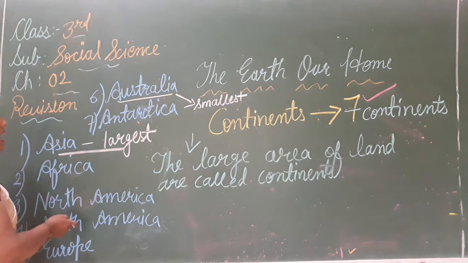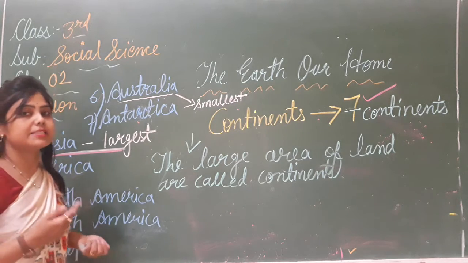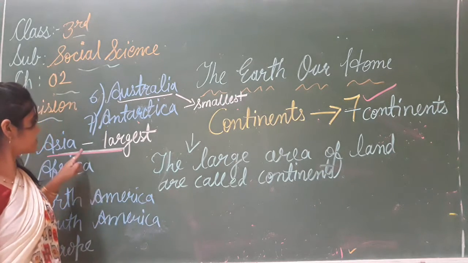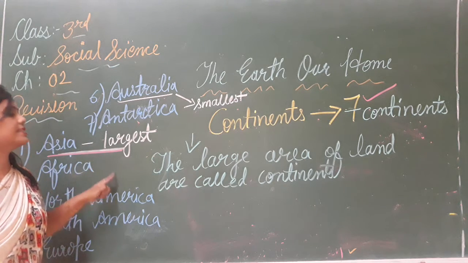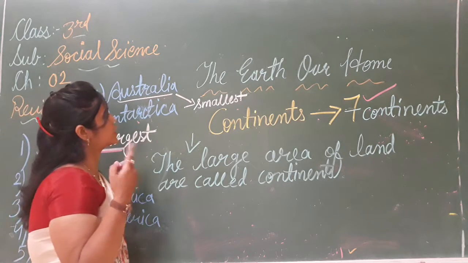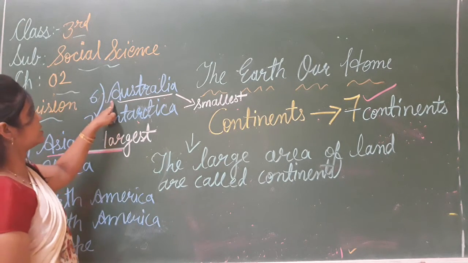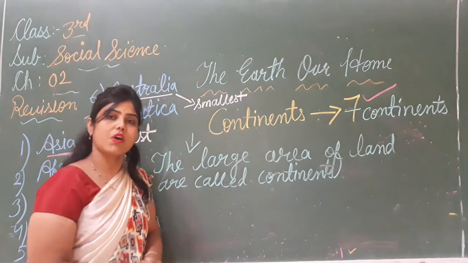Now, which one is the largest? सबसे बड़ा कौन सा है? Asia. हमारी इंडिया किस में है? India is in Asia. Okay, so Asia is the largest continent. And which one is the smallest? सबसे छोटा कौन सा है? See, this is Australia. Australia is the smallest continent.